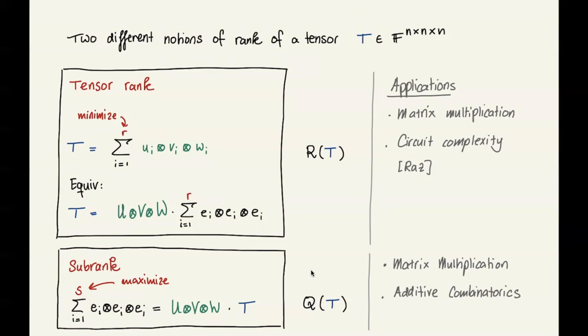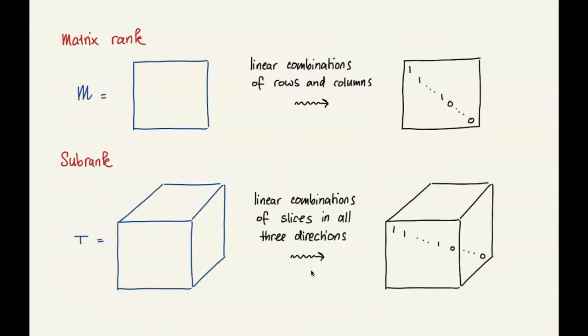Now, I've defined the tensor rank and the subrank, and the subrank is our main object of study. I want to see the subrank quickly in a different way. Just to revise, for the matrix rank, what we're trying to do is to take linear combinations of our matrix to make it a diagonal matrix. And then we're counting how many non-zero items there are on the diagonal. For the subrank, we take our tensor T, and we are taking linear combinations of the slices of the tensor in all three directions to create a diagonal tensor. And we're counting how many non-zero elements, or how many ones, are on the main diagonal, maximally.